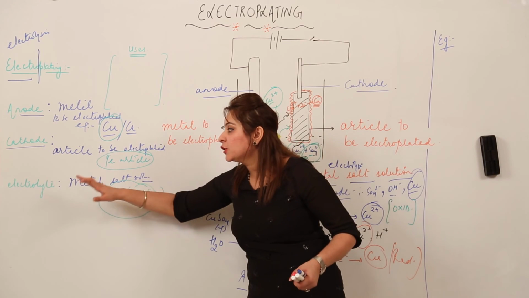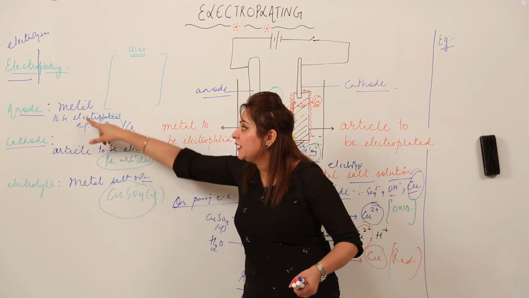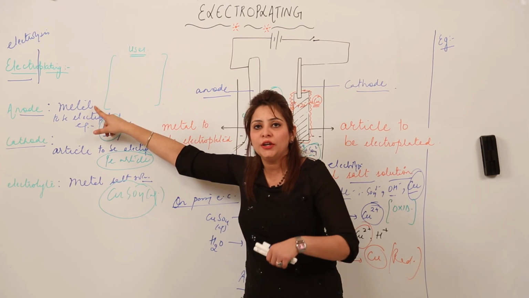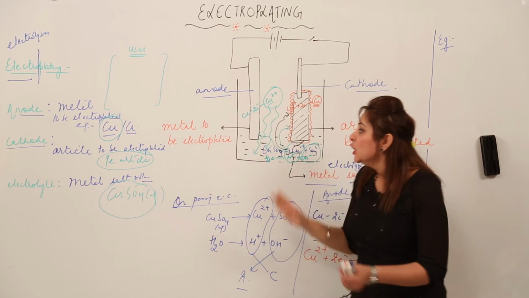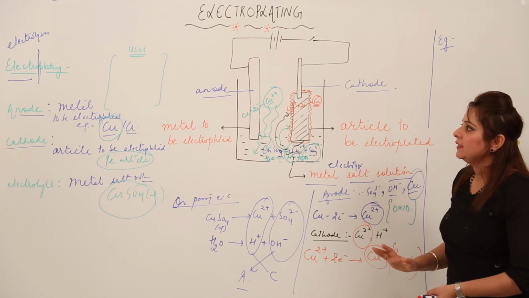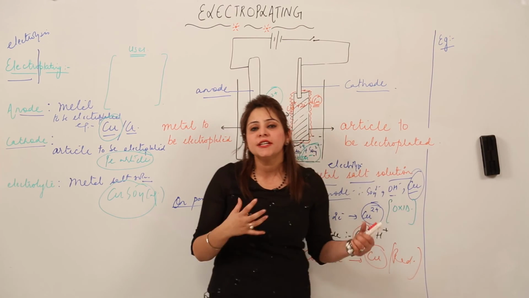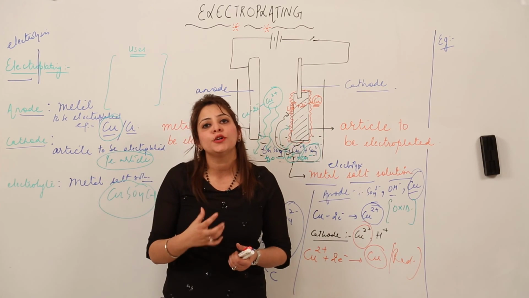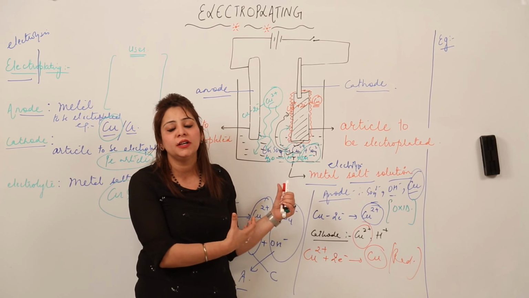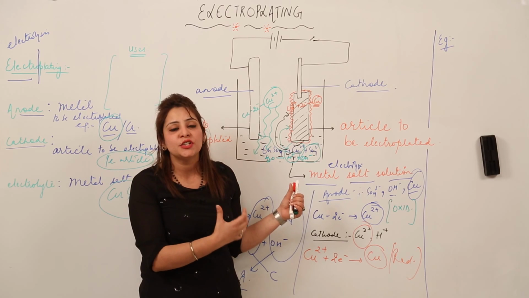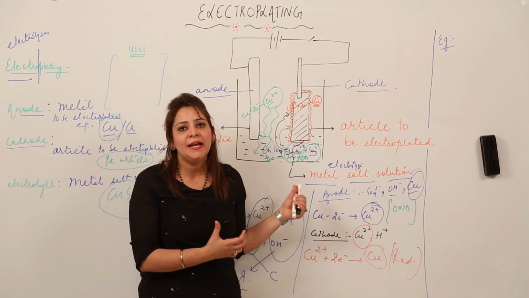And electrolyte is always a metal salt solution. That means the metal which we take to coat on the article, that metal salt solution should be an electrolyte, right? So this is the whole process of the electroplating. I think you got it in a correct manner. So this is how we do electroplating in order to improve many properties. As we did that, we just improve the property of iron, that is we make it resistant to corrosion by depositing the coating of copper and chromium on it.